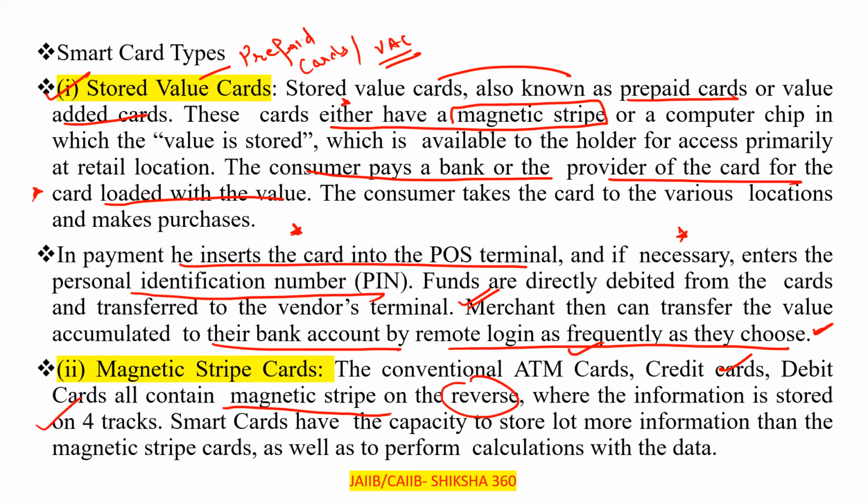So the conventional ATM cards have the magnetic strip on the reverse. Presently the smart cards have the chip and they have the capacity to store a lot more information than the magnetic strip cards, as well as to perform calculations with the data.